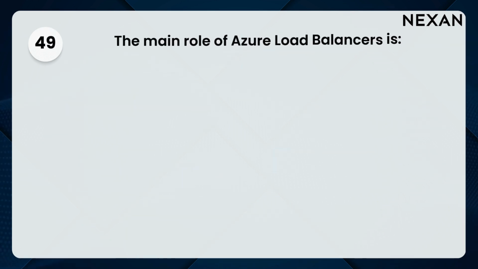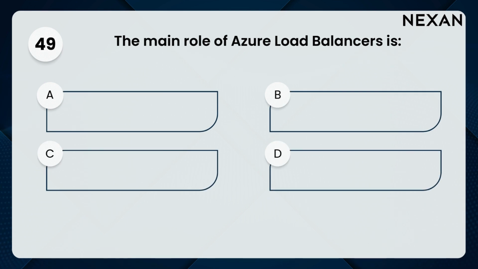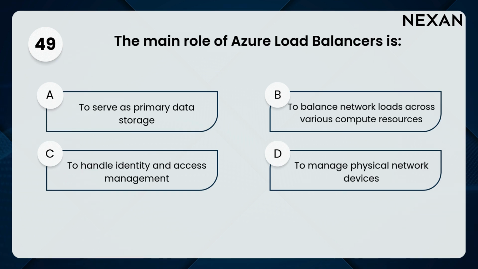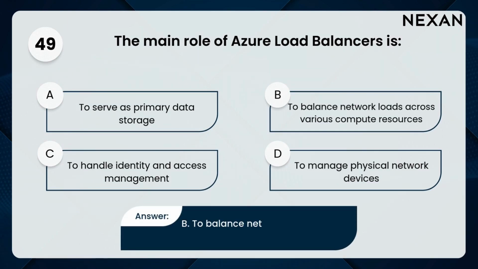49. The main role of Azure load balancers is A. To serve as primary data storage. B. To balance network loads across various compute resources. C. To handle identity and access management. D. To manage physical network devices. Answer. B. To balance network loads across various compute resources.